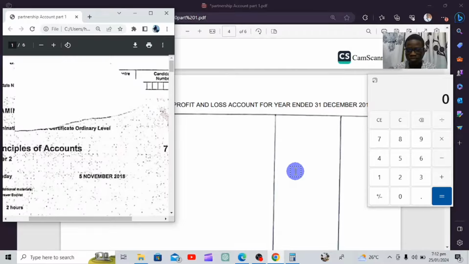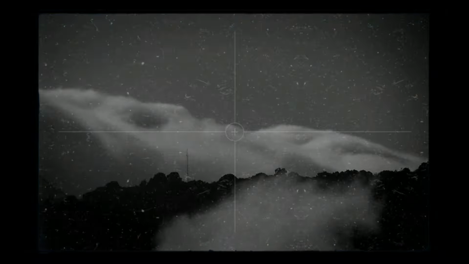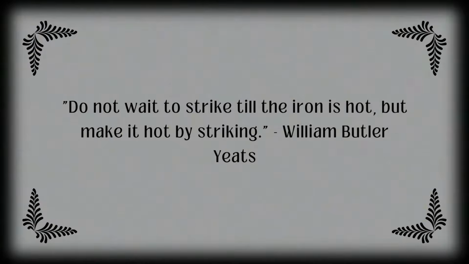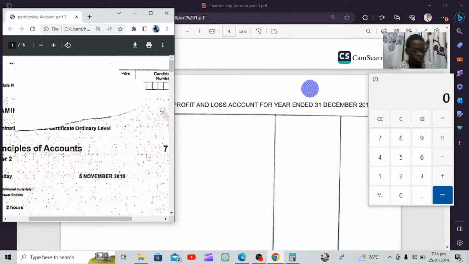So today we'll be covering part 1 of partnership. What is a partnership account? What we'll be covering here today is part 1 of the partnership account.